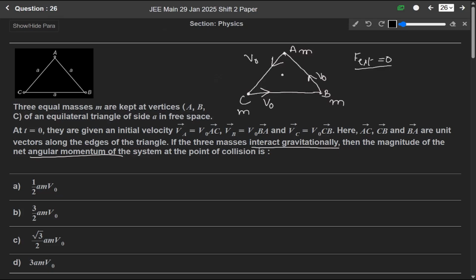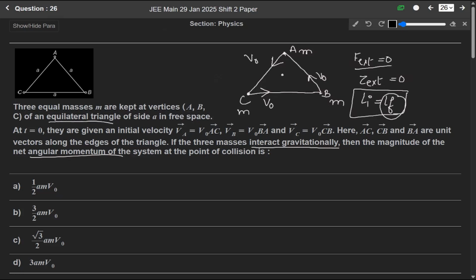No external force is acting on the system, so the external torque tau will also be equal to 0. In this case, the initial angular momentum will be equal to the final angular momentum. So if we find the initial angular momentum, that will be our final angular momentum.